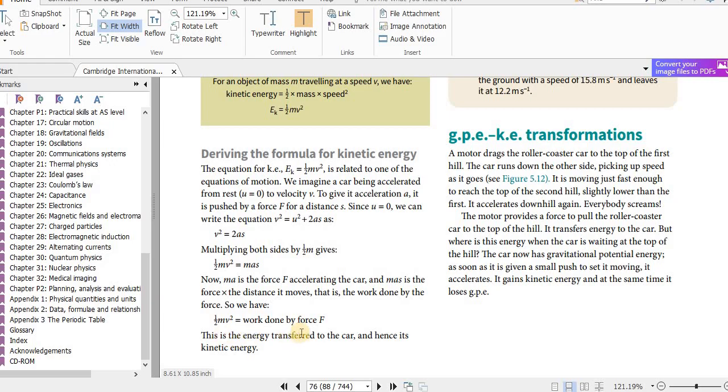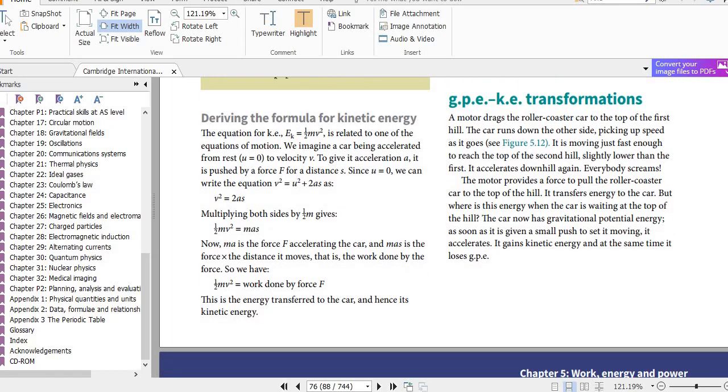This is the energy transferred to the car, and hence its kinetic energy. That's why its speed increases. Kinetic energy is also called movement energy. If the speed increases, that means the kinetic energy increases. Now here we have gravitational potential energy, kinetic energy transformations.